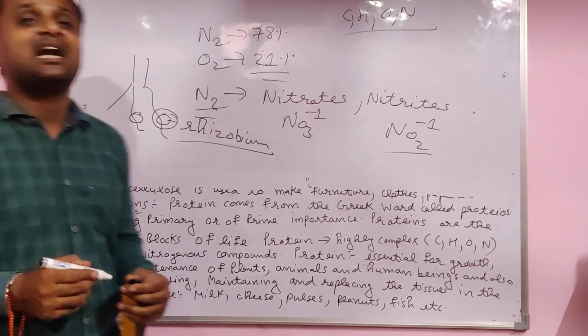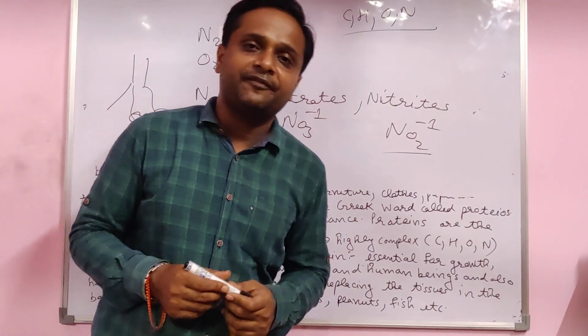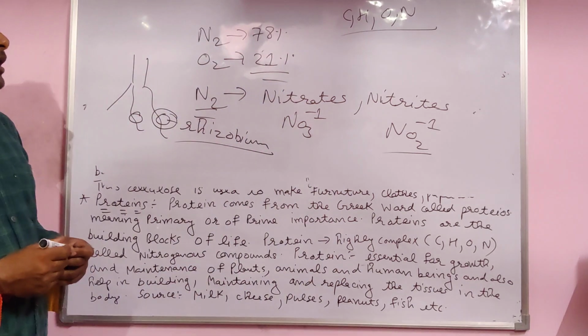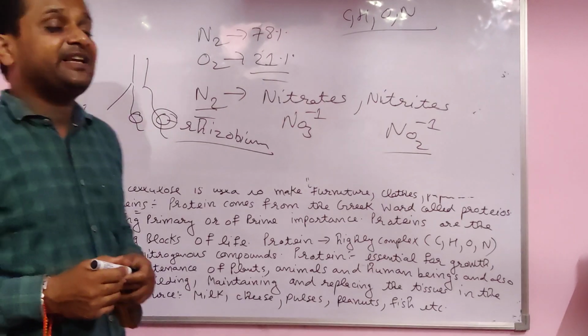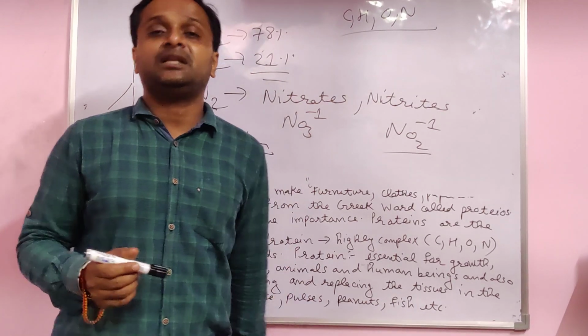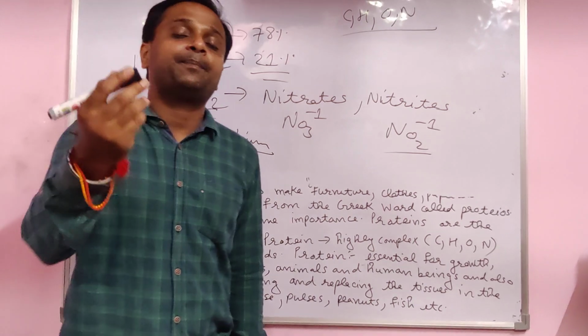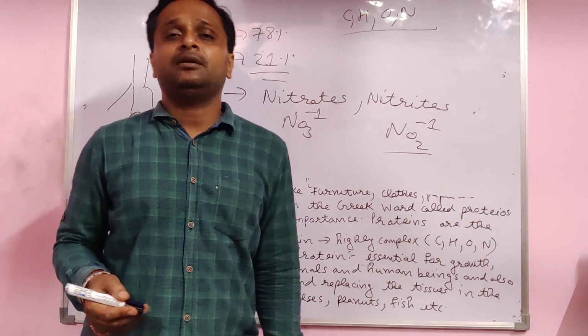That process is called nitrogen fixation. In this way the plant gets the protein, and when you eat the plant, you get the protein from the plant.